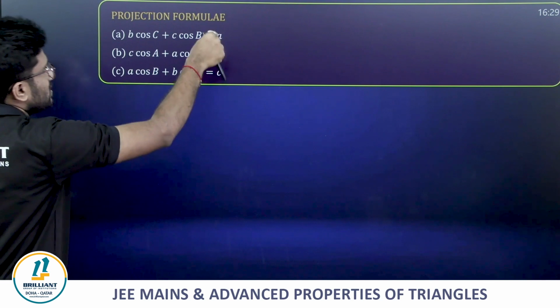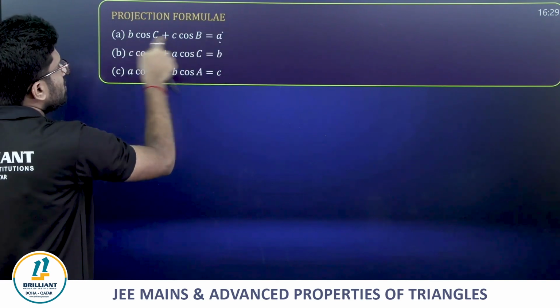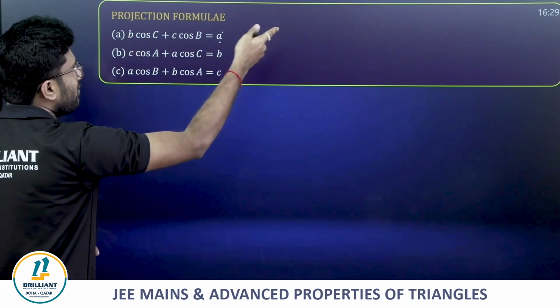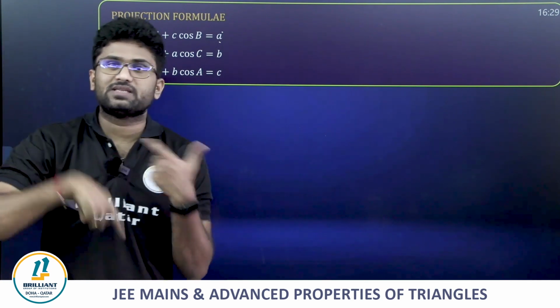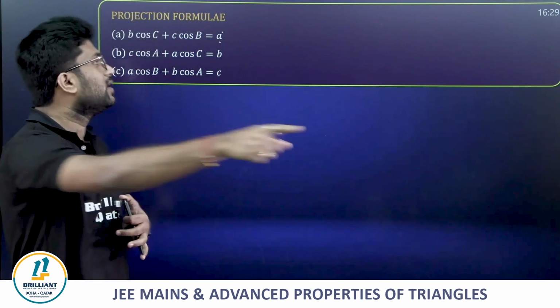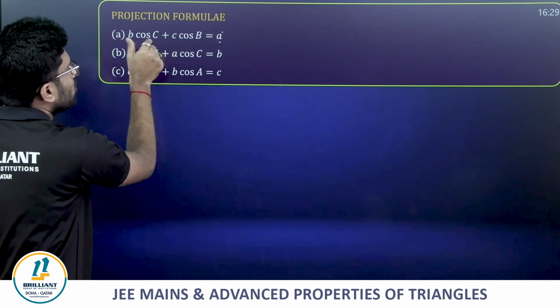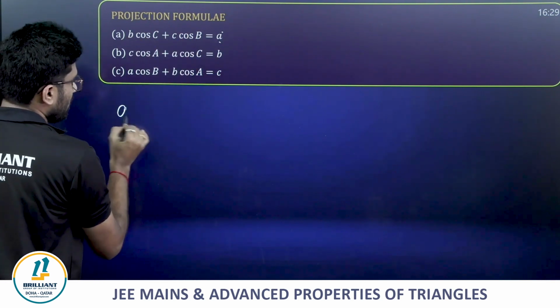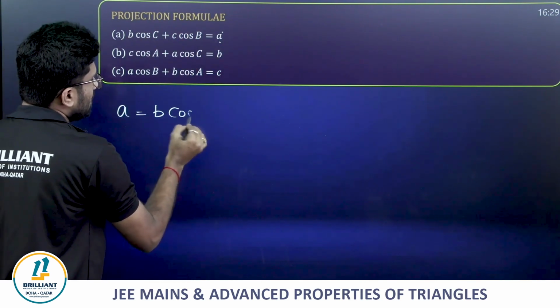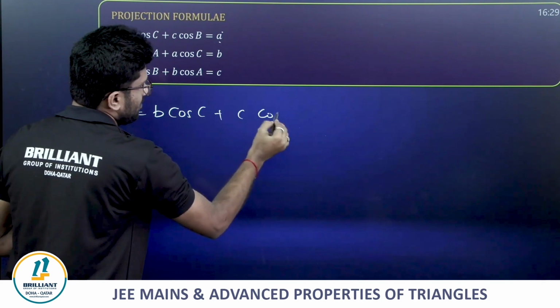Whenever you are finding side a, make sure that except a, we have angle B, angle C and side b, side c. With only those you are going to get side a. That is a = b cos C + c cos B.